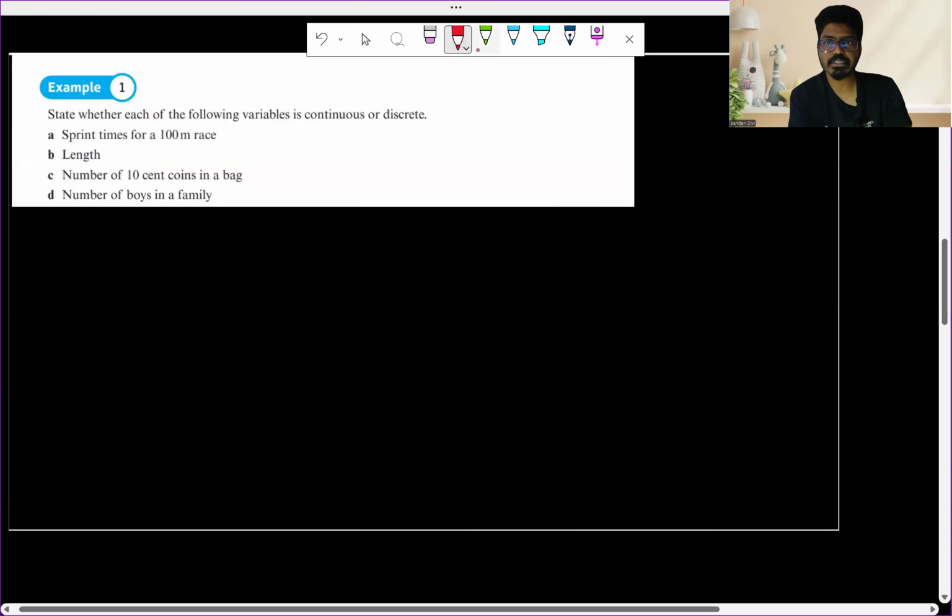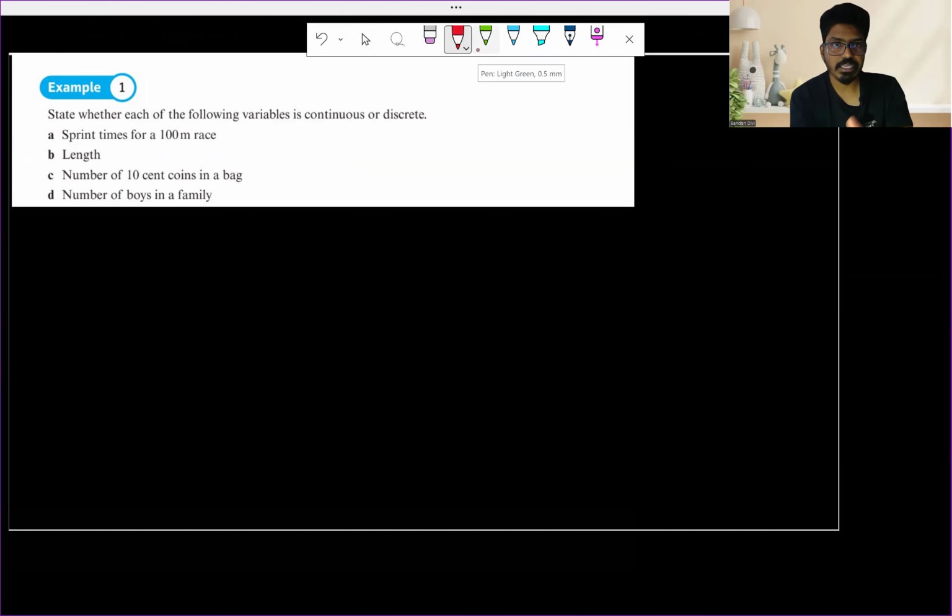Here are the questions for the types of data. The first question: state whether each of the following is a variable, continuous or discrete. Sprint times for a 100-meter race. We have a 100-meter race, which is basically a distance, which is a measurable quantity. So we call that continuous data, because measurable data are called continuous data.